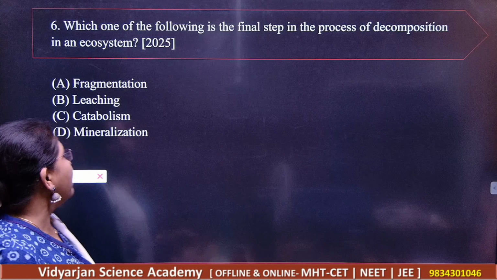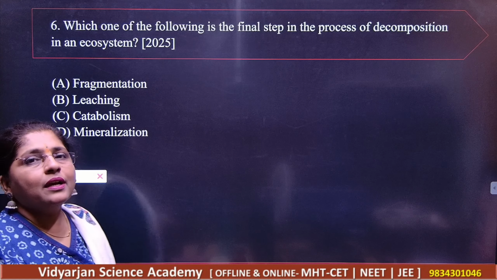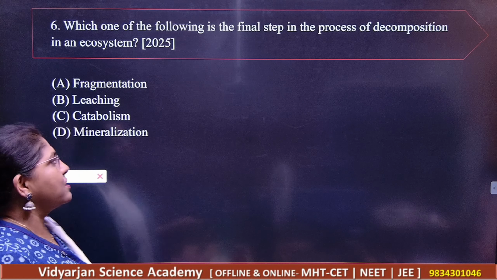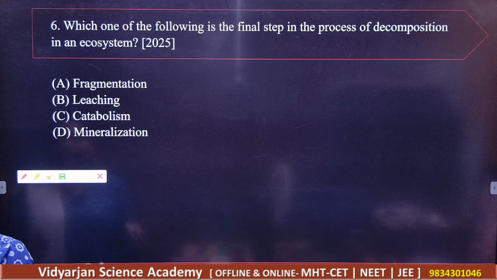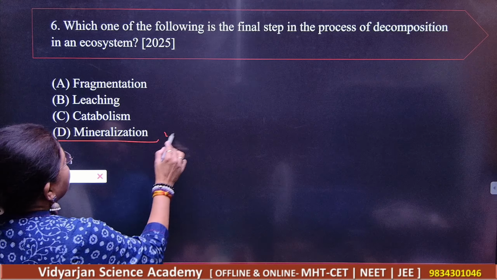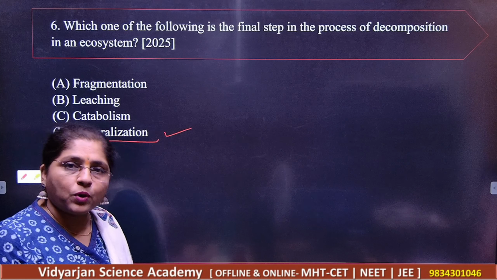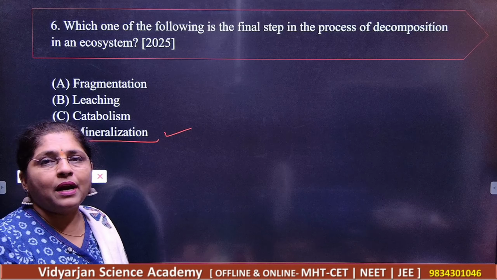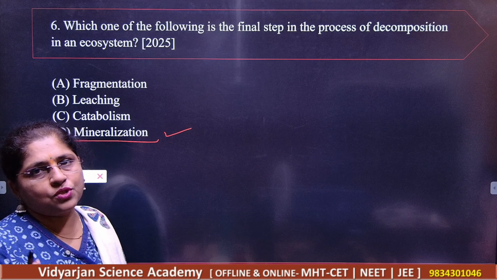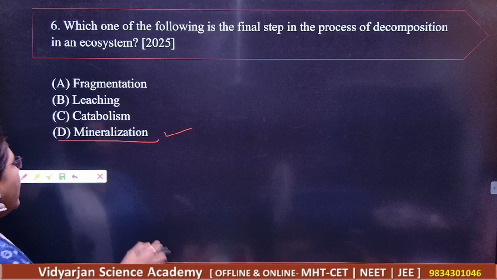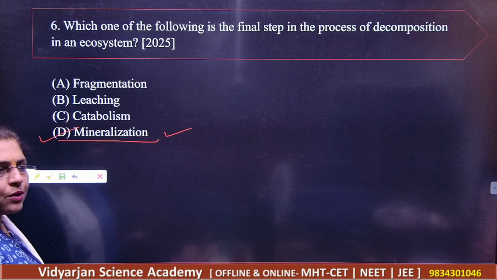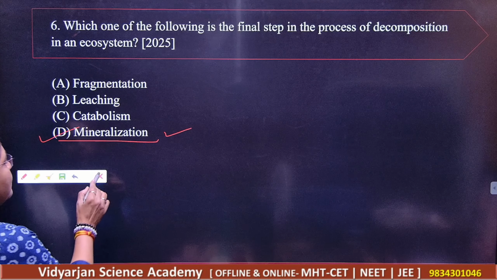Next, which one of the following is the final step in the process of decomposition of an ecosystem? Fragmentation, leaching, catabolism, and mineralization. So, what should be your correct answer here? It is mineralization. Okay, this is giving you the very, very important process. It is the very important part for the process of decomposition, mineralization. Okay, so students, note down that D is the correct answer.